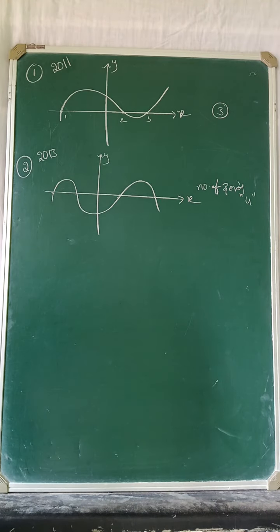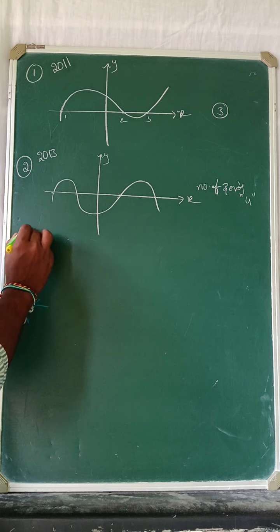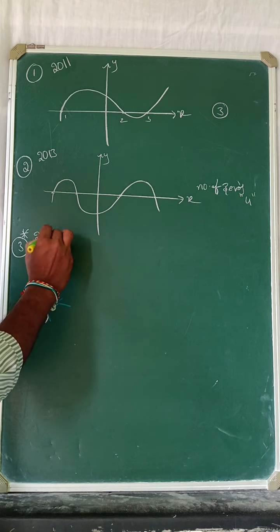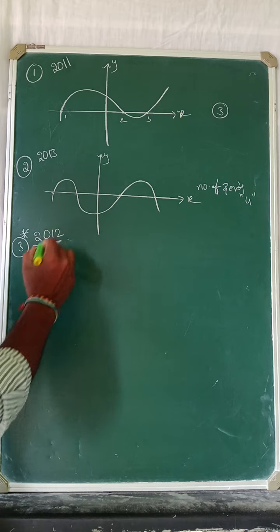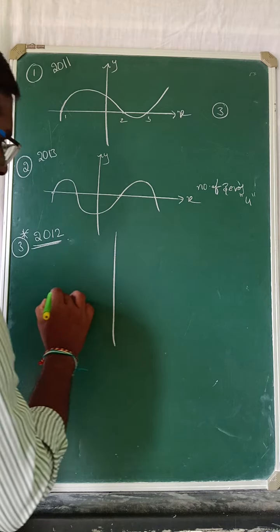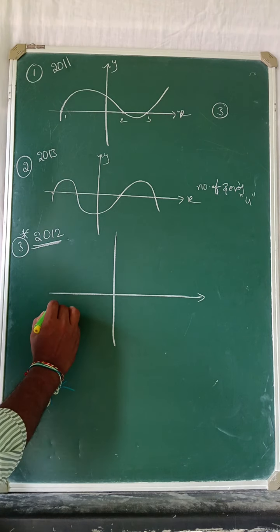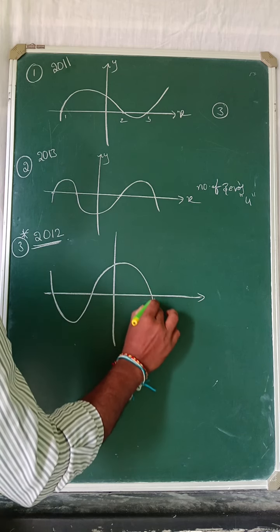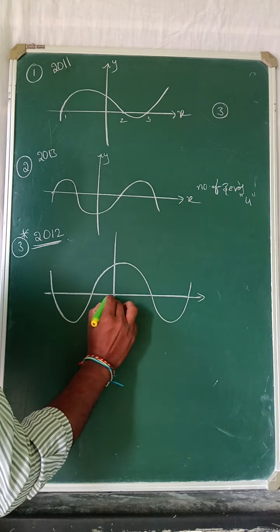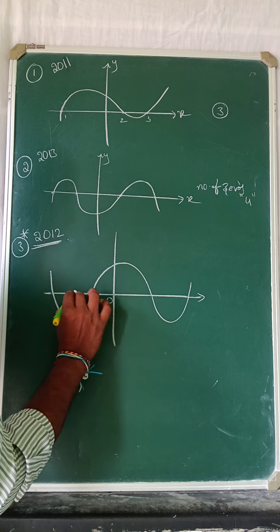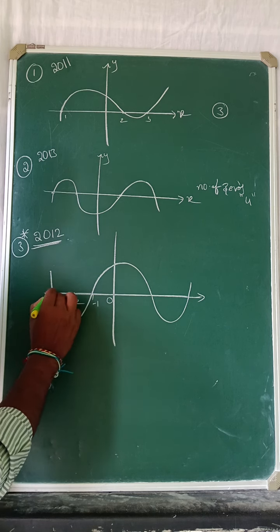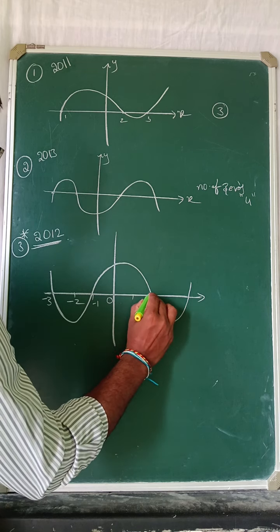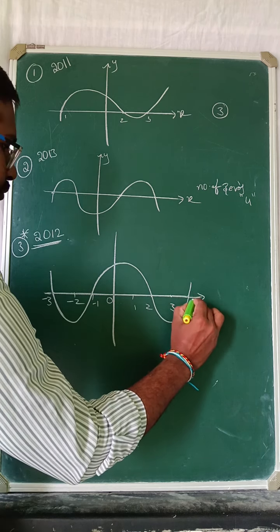Now coming to the point, the third one is a very, very important one. This is in 2012. They gave like this. See, this is a different question among the remaining. See here, this is 0, already we know that. This is -1 and this is -2, this is -3, and this is 1, 2, 3, 4.